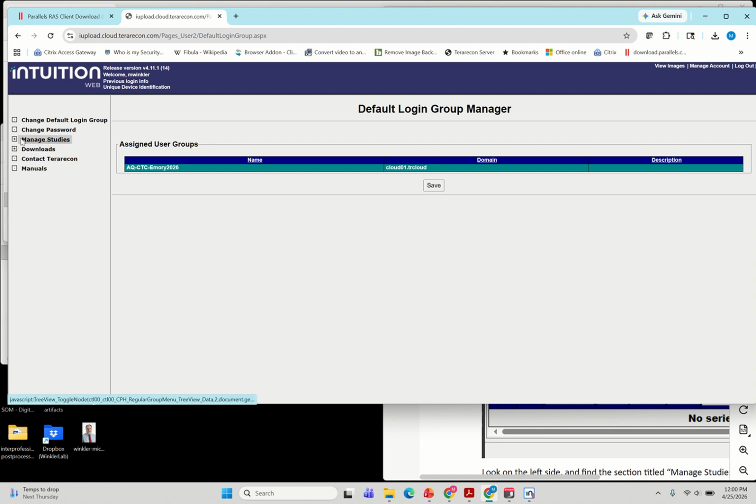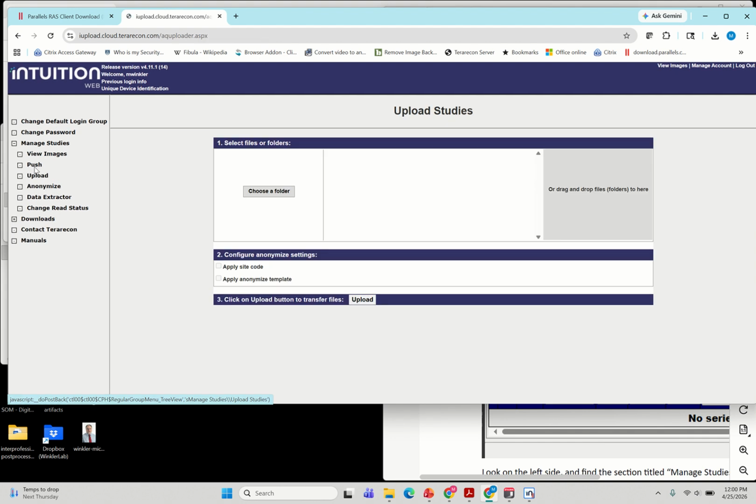Then from here, you would say manage studies, and then you would say upload. And then you can drag or drop or choose a folder and bring in any folder containing DICOM images. You should have anonymized it before you get to this point. So don't worry about this. And then you would click the upload button.